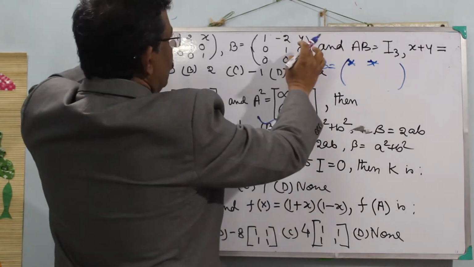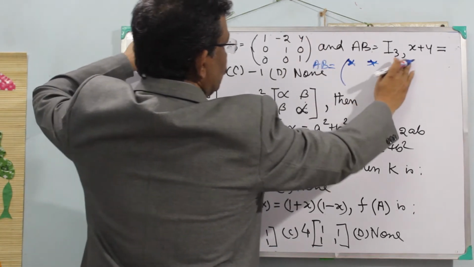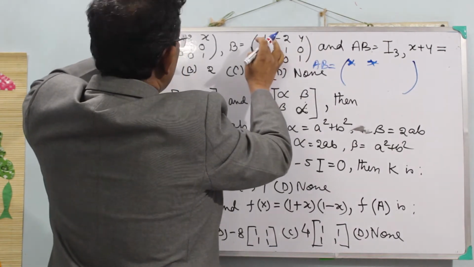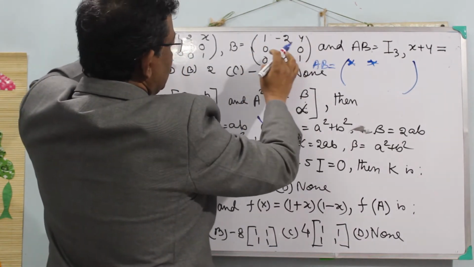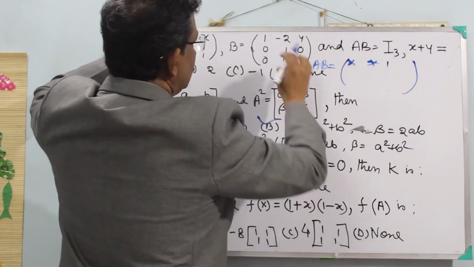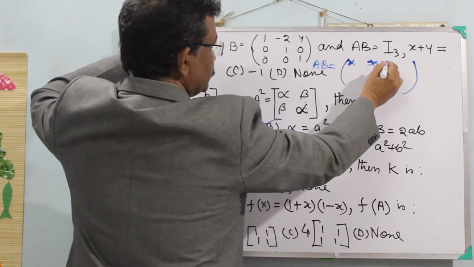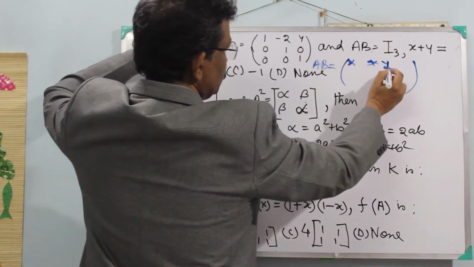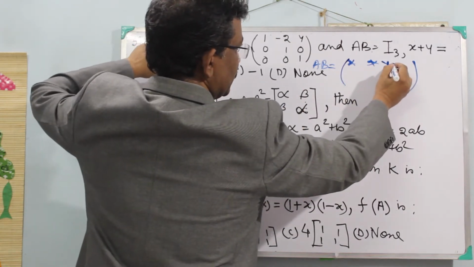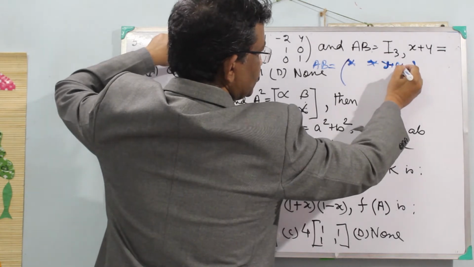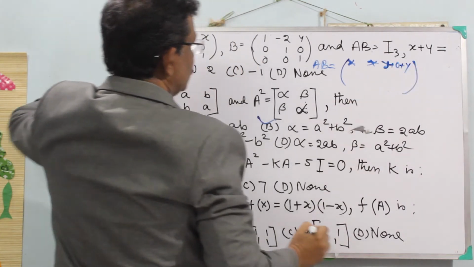Next, 1 into x, 1 into y, then 2 into 0, 0 plus 0 plus x into 1 plus y.